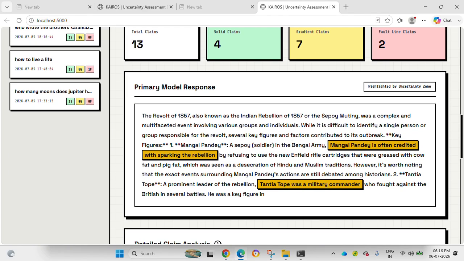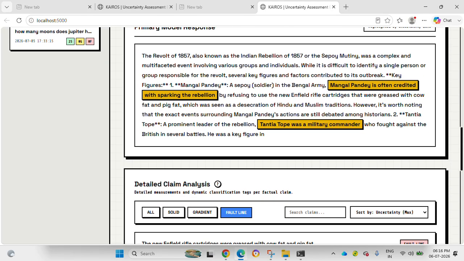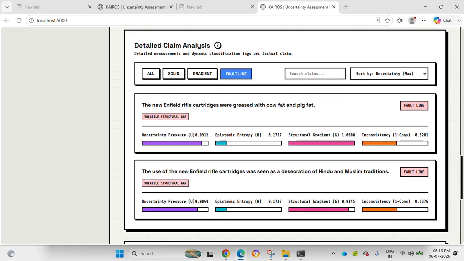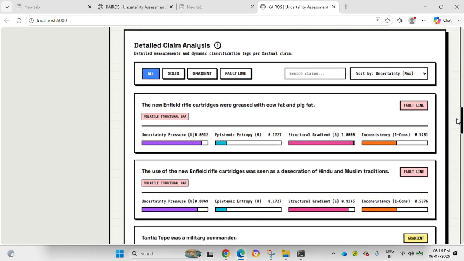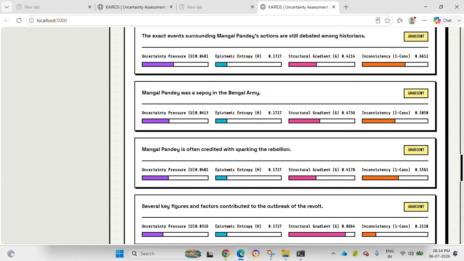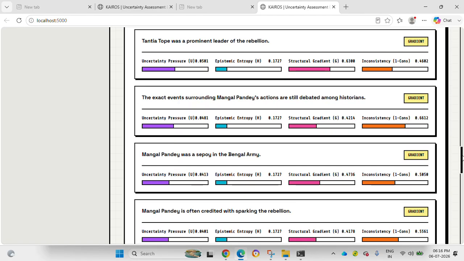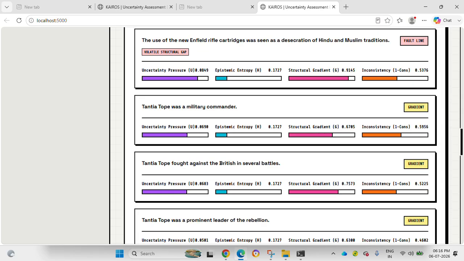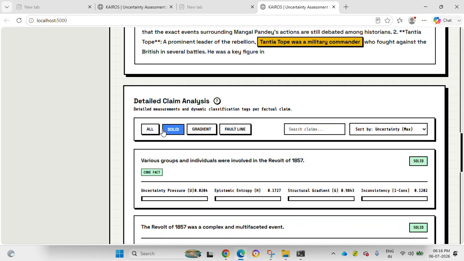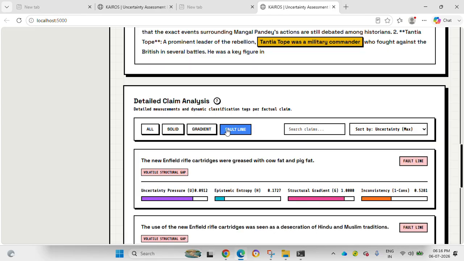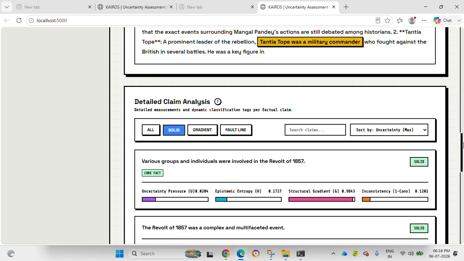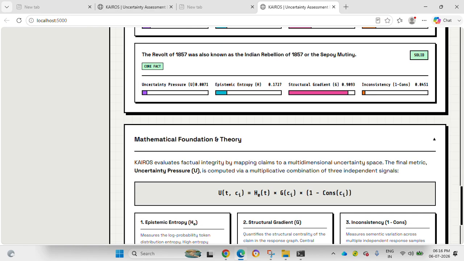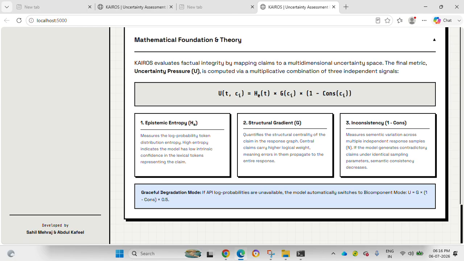And here it's the primary model response. And then we have the detailed claim analysis. Here we have all the claims that have been classified, and here you can see the uncertainty pressure of each, the epistemic entropy, the structural gradient, the inconsistency, and you can see them zone wise, fault line. So you can check these claims for themselves.